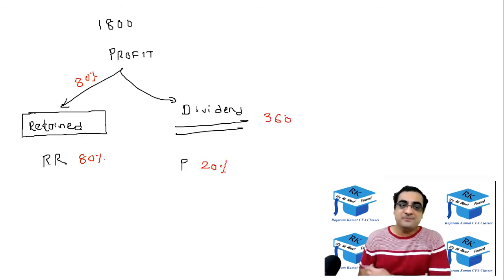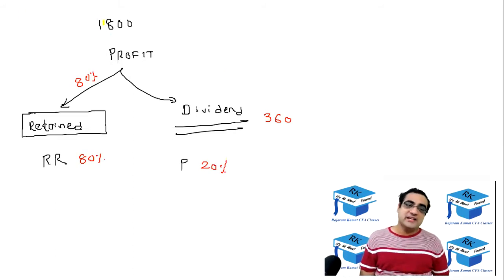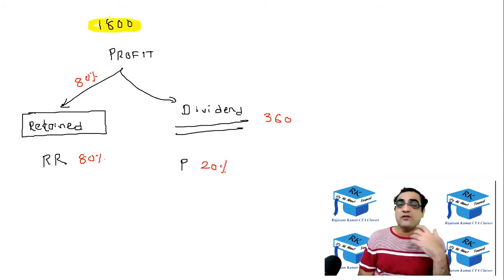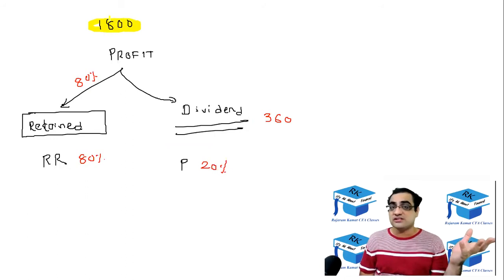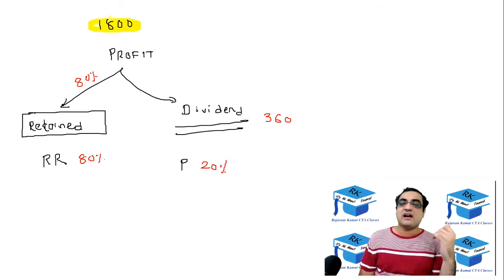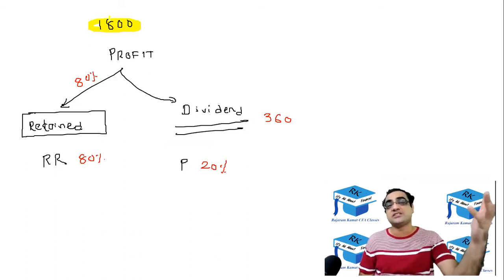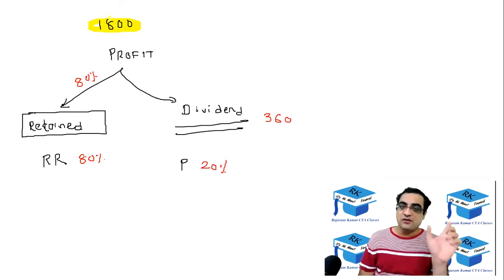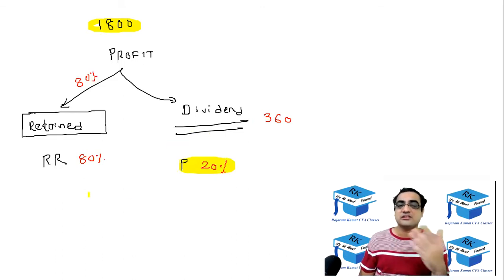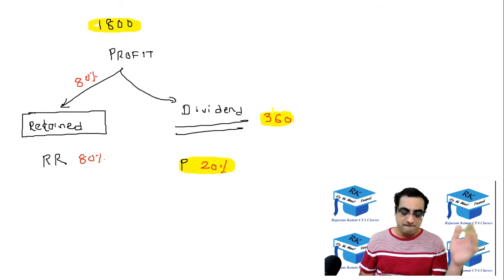All right, I repeat, 1800 profit, out of which 80% is being retained for payment of cost of unsold goods, for the payment of the principal. For that purpose, it's being retained, as well as for buying new machines and new raw materials. For that reason, it's being retained, and the remaining 20% is being paid out. So 20% of 1800 which is being paid out, that's 360, becomes your dividend.